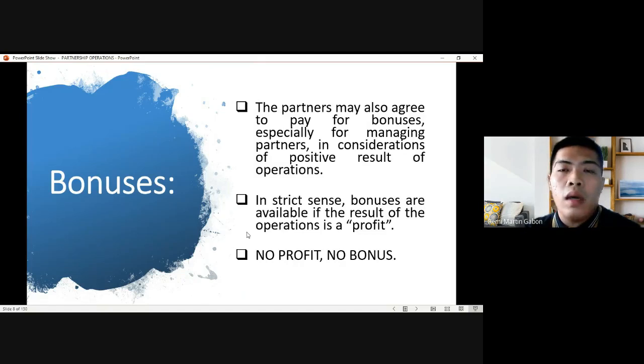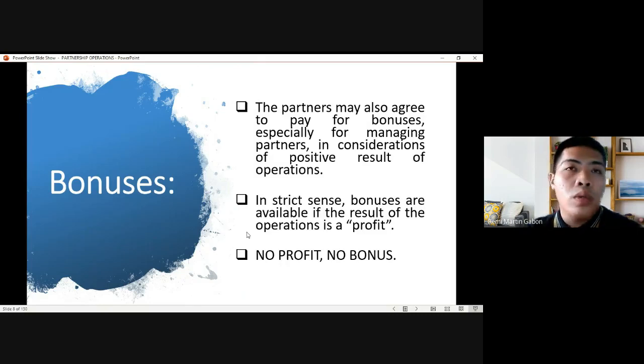as part of their contribution to the partnership. But it does not necessarily mean that industrial partners lahat. Okay? Common example lang naman. So bonuses are in consideration of positive result of operation. And based on the definition, based on what I've said, it is based on positive result.